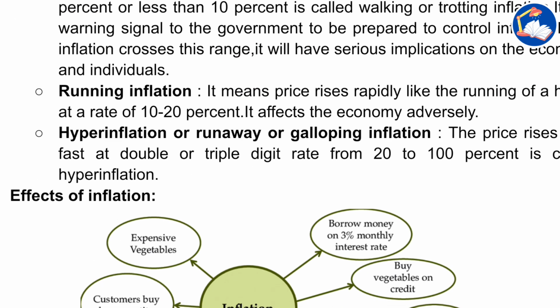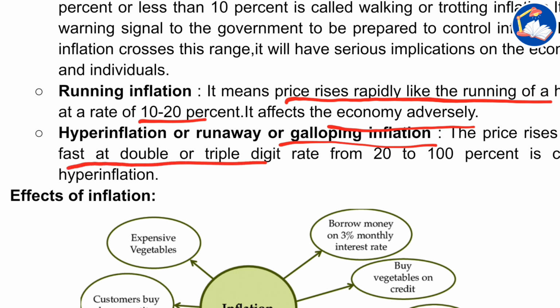Now, running inflation. It means price rises rapidly, like the running of a horse, at the rate of 10 to 20 percent. It affects the economy adversely. Now, hyperinflation or runaway or galloping inflation. The price rises very fast at a double or triple digit rate, about 20 to 100 percent. It is called hyperinflation. In Lebanon and in some African countries, the amount of inflation is huge. So we can say it's something above hyperinflation also.